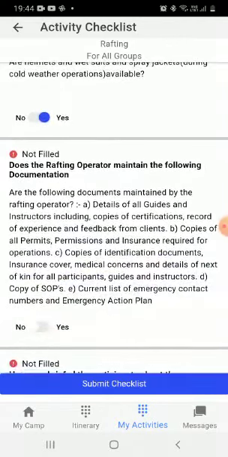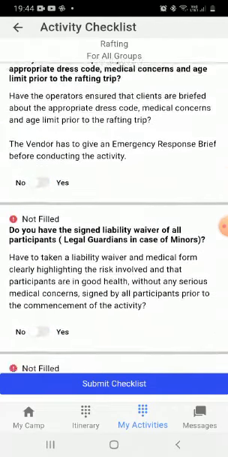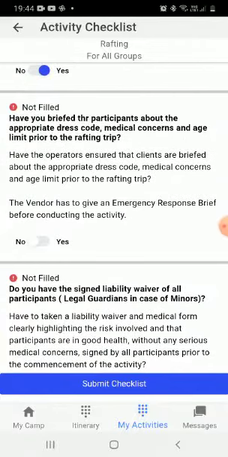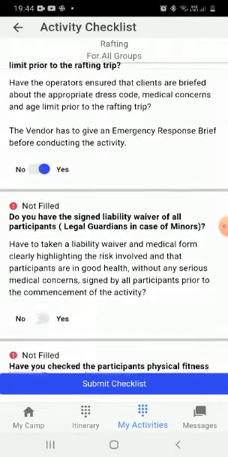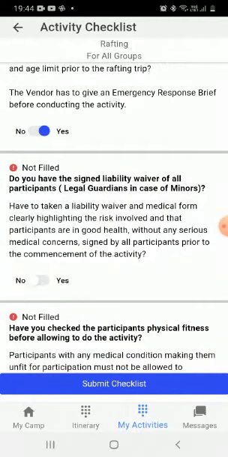Then it asks me, does the rafting operator maintain the following documentation? So I have to check this documentation as per the guidelines. Then, have I briefed the participants about appropriate dress code, medical concerns? Then I say yes. Then similarly, have all the participants signed the liability waiver?